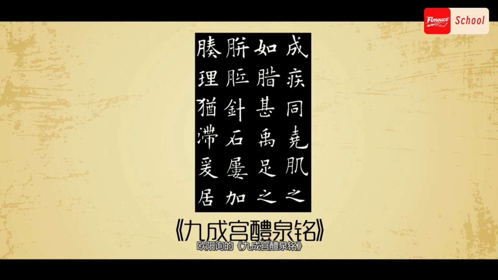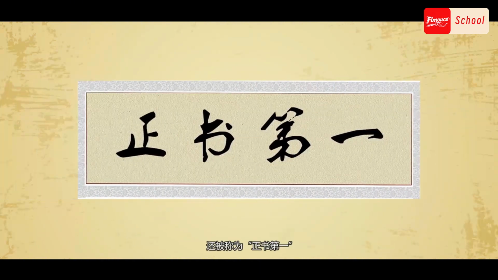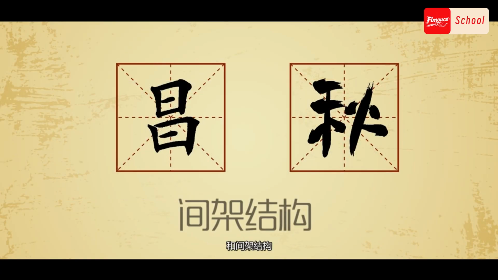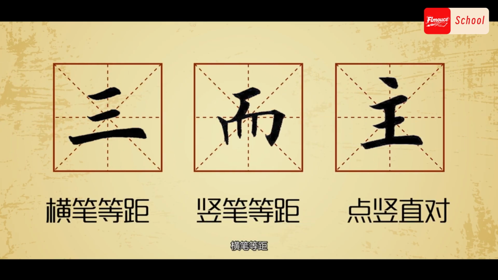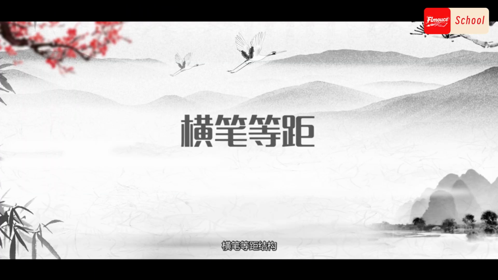Jiucheng Palace Liquan Inscription, besides the reputation of the best regular script, is also known as the first in regular script. It shows that the strokes, layout, and structure of Ouyang Xun are also the most rigorous. So today, let's learn 3 frame structures: equal spacing of horizontal strokes, equal spacing of vertical strokes. Let's start with the horizontal equal distance.